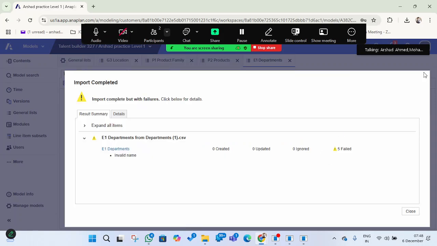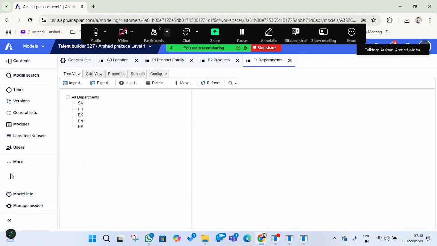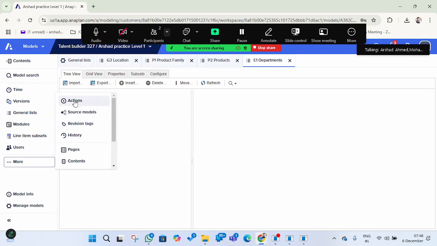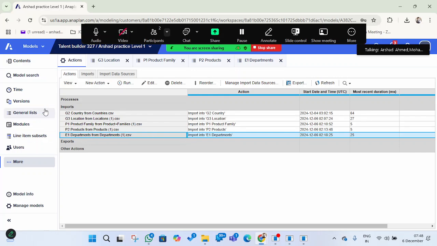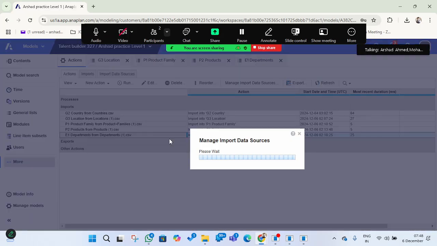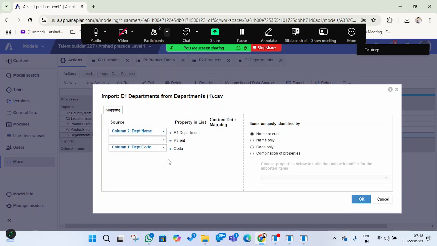So what we do, we'll try to see the actions here, because whatever activities we perform here will reflect there. Here we can see. So we will just see here whether we are able to fix it here. The same thing here.